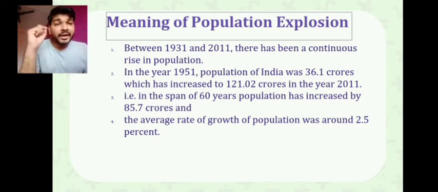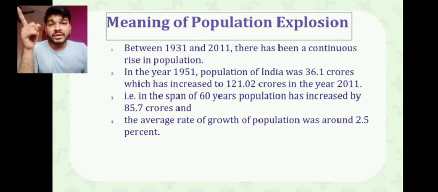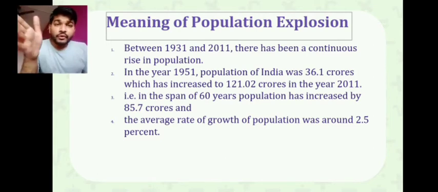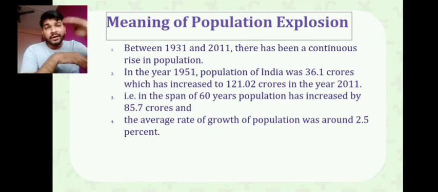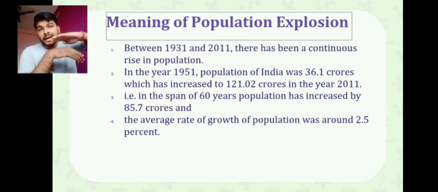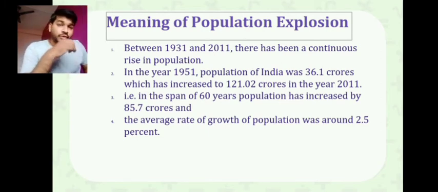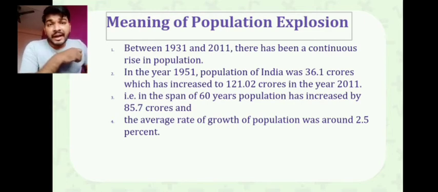Okay, the data is not given here. It is taken from Table 7.1 on page number 81 in your textbook. You can go through that table, where you find that from 1931 to 2011 the population has never come down. It has only grown and reached its height. You can also find a graph on the next page.